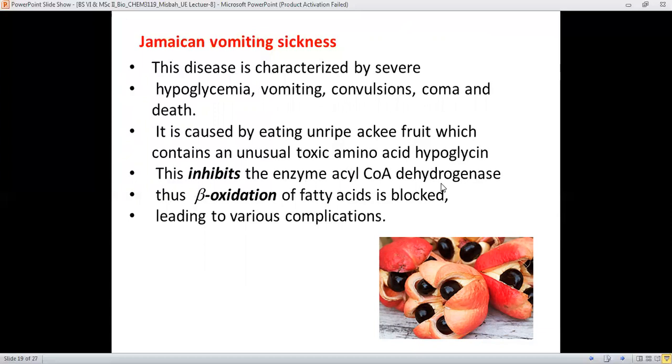This hypoglycin in fact inhibits the enzyme acyl CoA dehydrogenase, and this acyl CoA dehydrogenase is involved in the very first reaction of the beta oxidation of fatty acids, which is responsible for the buildup of the alpha beta unsaturated double bond in the fatty acid. Therefore, the beta oxidation of fatty acid is blocked, which leads to complications, sudden appearance of convulsion, coma, and like that.